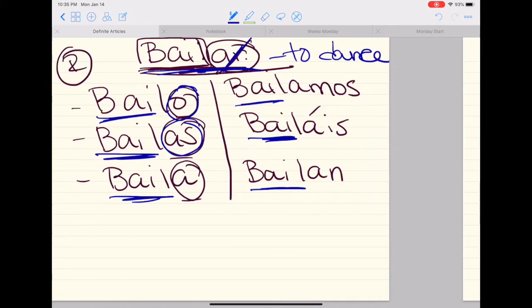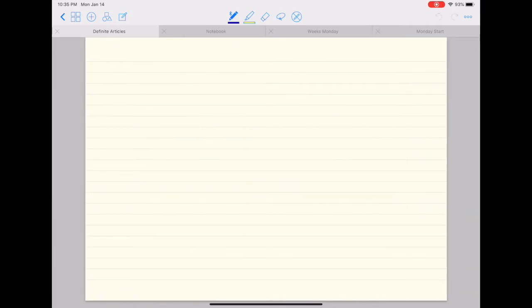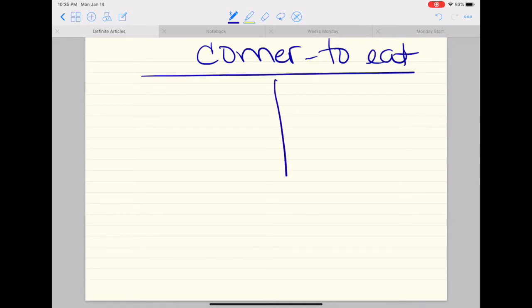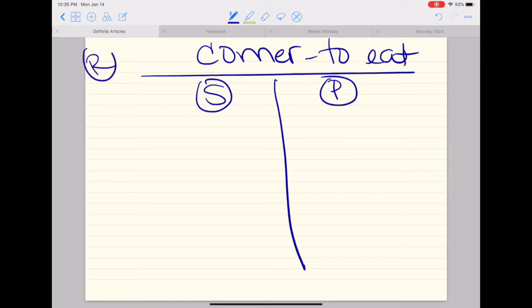Okay? Now, my endings if my verb ends in ER, for example, comer, which means to eat. This is a regular verb, and as I said, how do I know this is a regular verb? Because my stem doesn't change. The only thing I need to do is drop my ending to make sure it agrees with my subject. Who's doing the action?